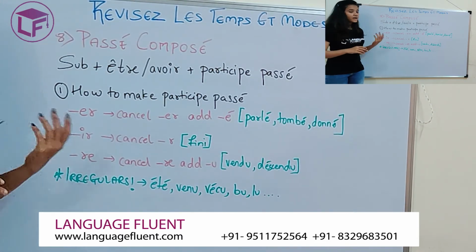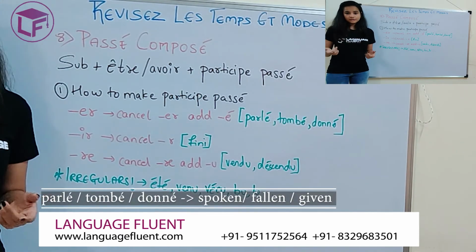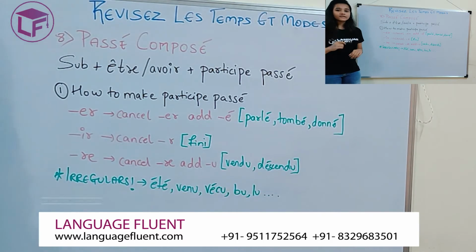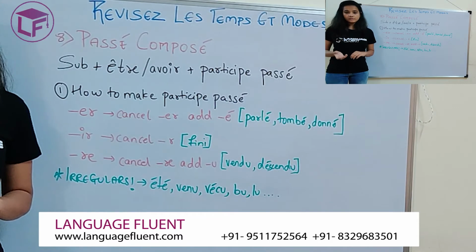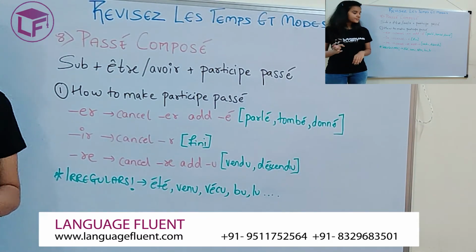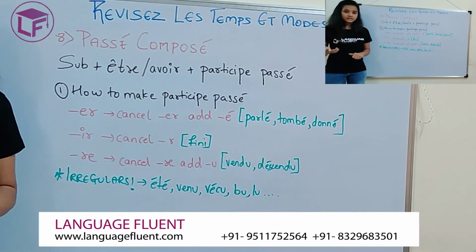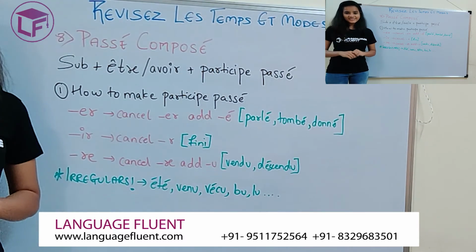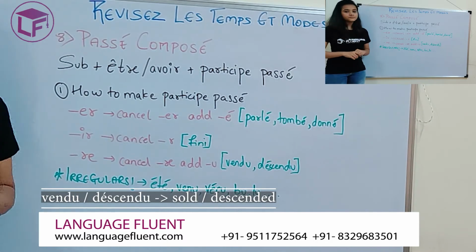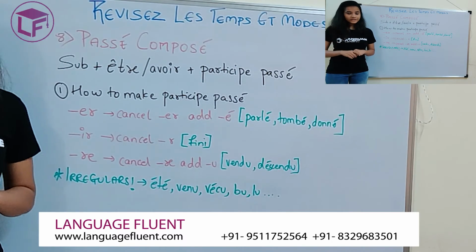For example, parler, spoken; tomber, fallen; donner, given. If you have an IR group of verb, you only cancel the R, so that becomes fini. If you have an RE group of verb, you cancel the RE and you add U to it. For example, vendu from vendre, descendu from descendre, to descend. I had descended; vendu, sold.